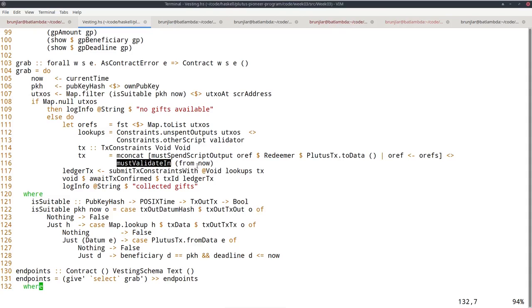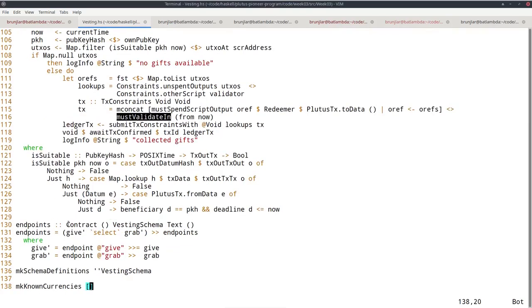But I could, for example, just use the singleton interval now. But then I would have a problem if the transaction doesn't get there in the same slot to the node for validation. So if it only reaches there slot later, then the current time at that point would already not be in this interval anymore, which only contains now. So the best is to make it as large as possible. So I start at now, but then let it last into eternity. And the rest is same as before.